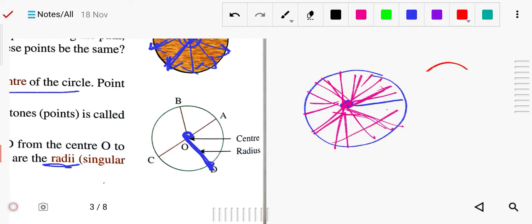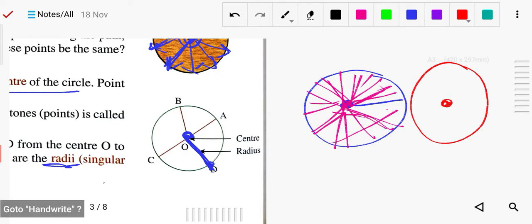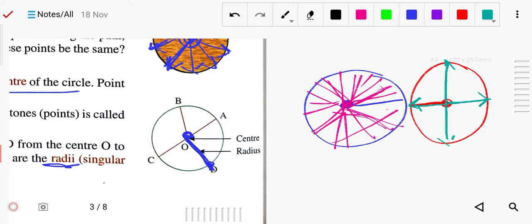As well as the diameter. What is the diameter? It is nothing but 2 times the radius. From here to here it is a radius, and if you extend it to the opposite side of the boundary, it should cross through the center. It should always cross the center. This is called the diameter. How many diameters can be drawn in a circle? It is again infinite, any number of times. You cannot count it.